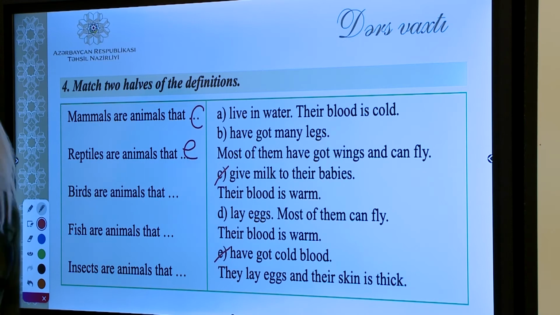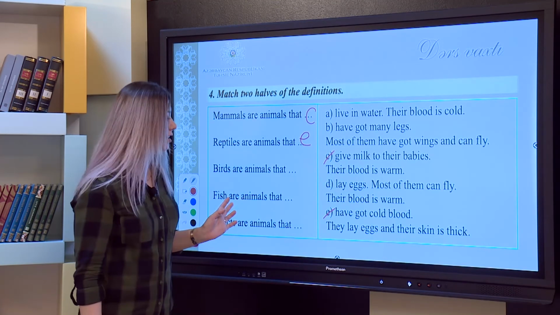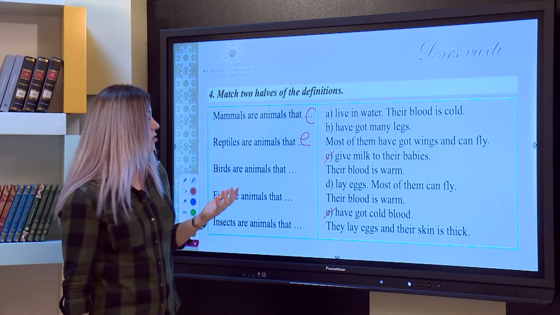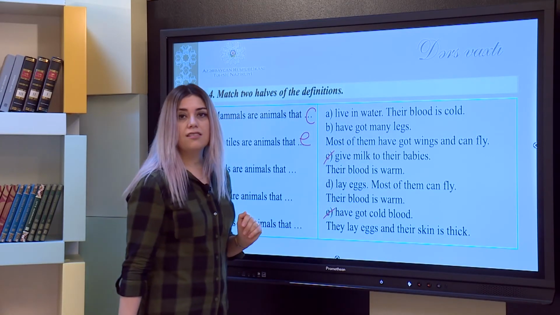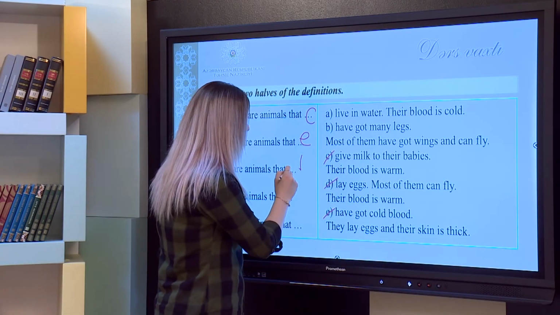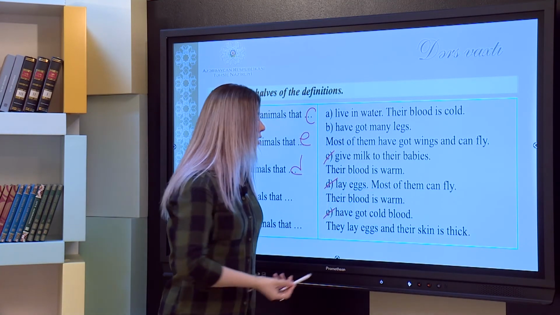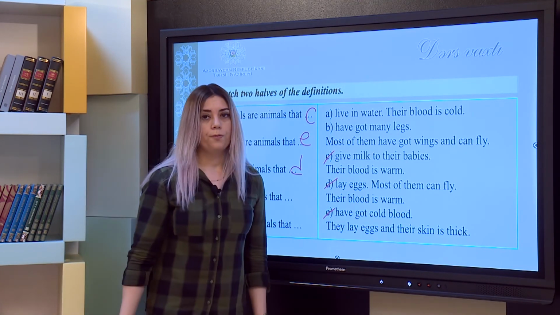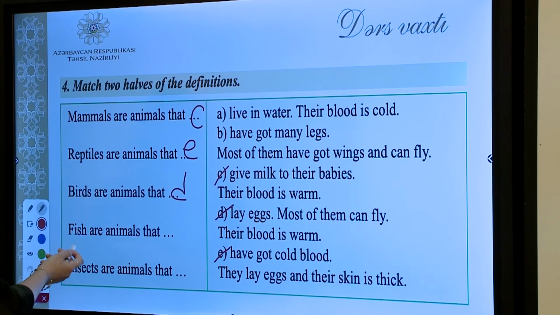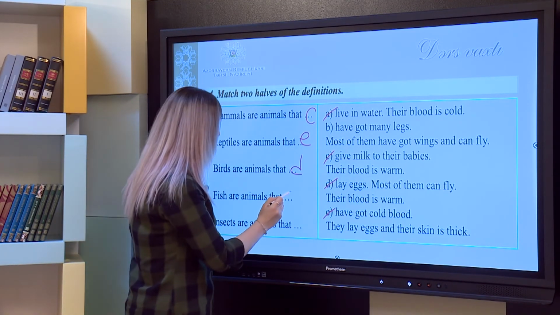Okay, now about birds. What do we know about birds? I will continue with birds later, but now you can guess that birds can fly, yes? Also they lay eggs. Let's find it. So the answer D is about birds. All the birds lay eggs. Most of them can fly, except penguins and ostrich. And their blood is warm. Now about fish. Fish are animals that live in water. Their blood is cold. So the answer is A.